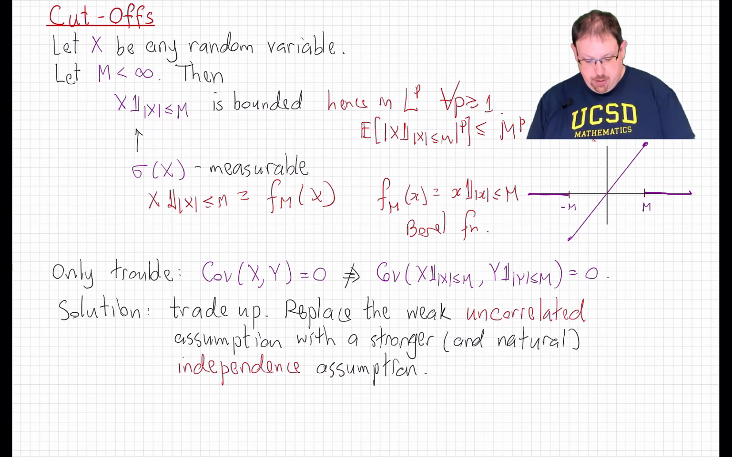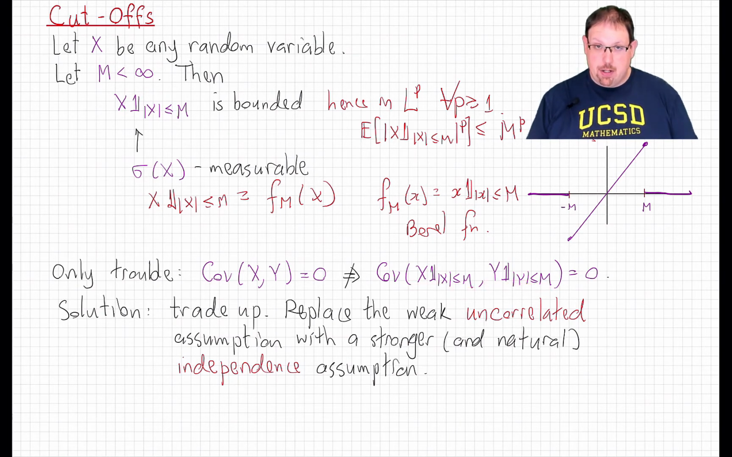Uncorrelated random variables are those that have covariance 0, but there's no reason to think that functions of uncorrelated random variables are uncorrelated. In general, they are not. So the solution to that is to trade up. The theorem is not going to be about uncorrelated random variables. It's going to be about the stronger assumption of independent random variables. Remember, independence implies uncorrelated if the variables are in L2. But the nice fact is that independence makes sense for any random variables, regardless of how integrable they are.